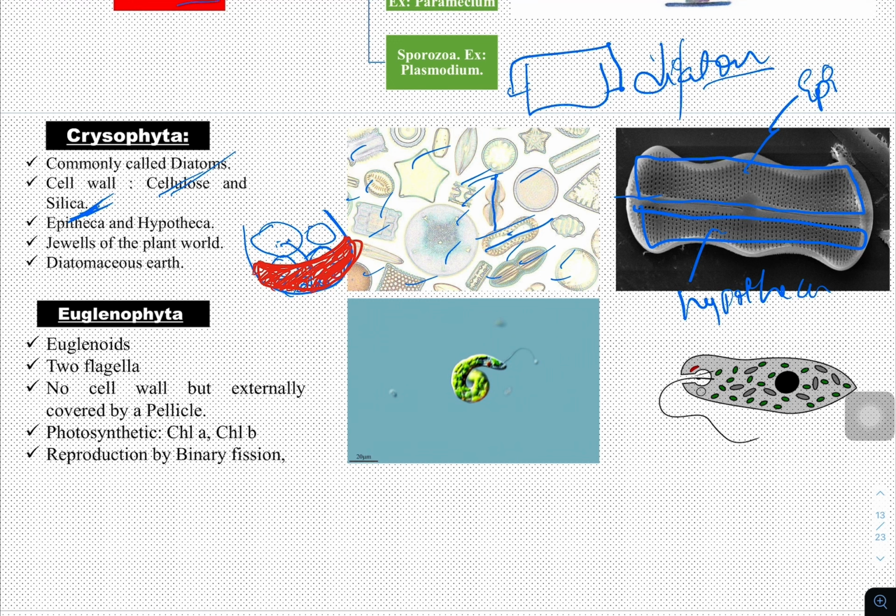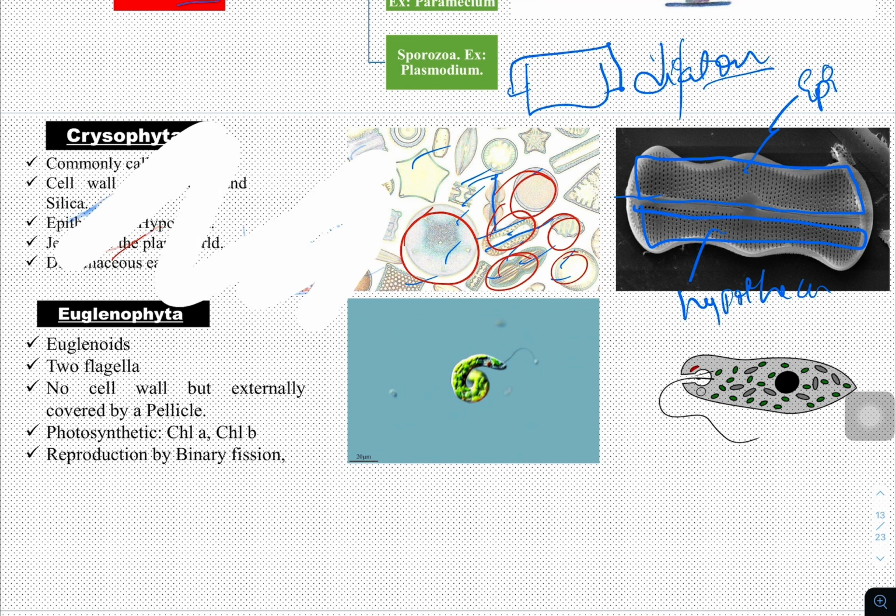They are also called jewels of the plant kingdom. They are also called jewels of the plant world. Why? Because since they have photosynthetic pigment, they will undergo photosynthesis. Hence, they are considered plant-like Protista. And since they have different shapes, they are called jewels of the plant world. This is about chrysophytes.